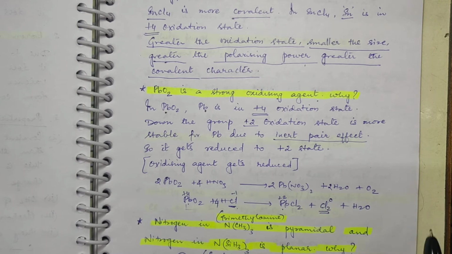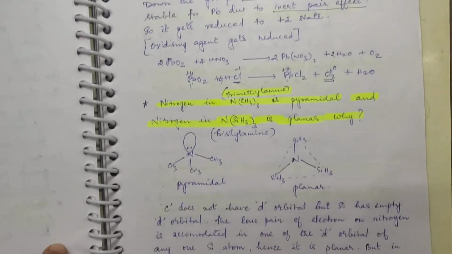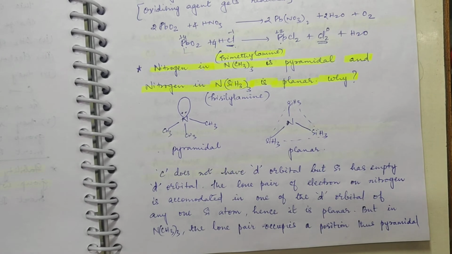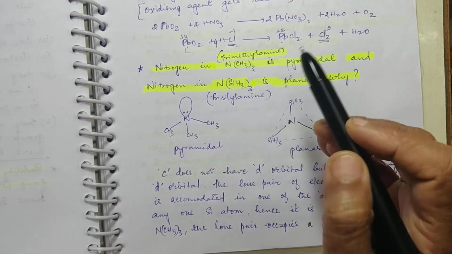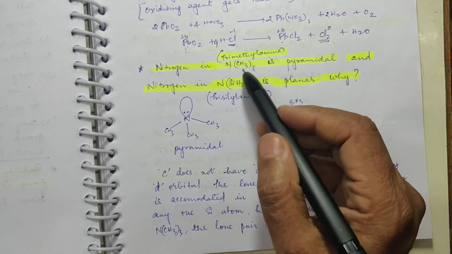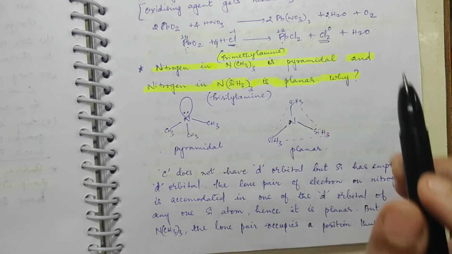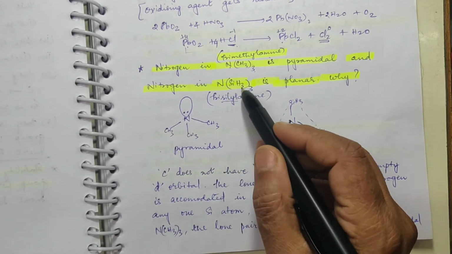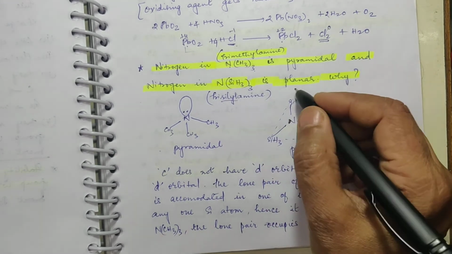Now in the next question, it is nitrogen in trimethylamine, CH3 thrice, trimethylamine. Ammonia is NH3. Instead of 3 hydrogen atoms, you are having 3 methyl groups. So you call it as trimethylamine. This is pyramidal. And nitrogen in trisilylamine, SiH3 is called as silyl group. So nitrogen in trisilylamine is planar.